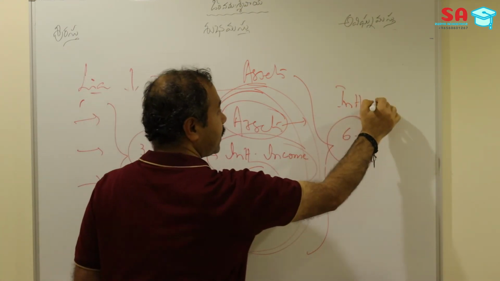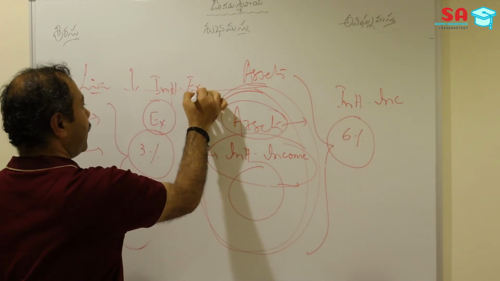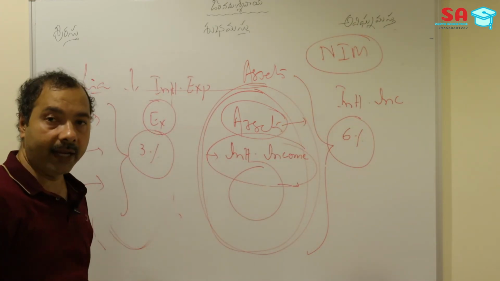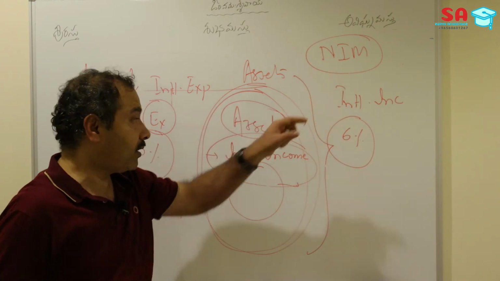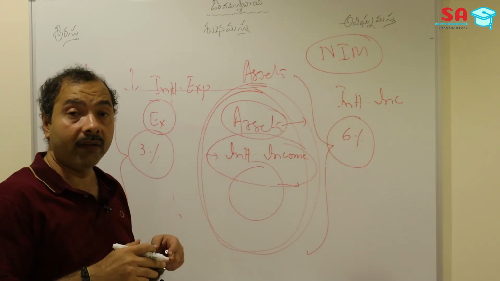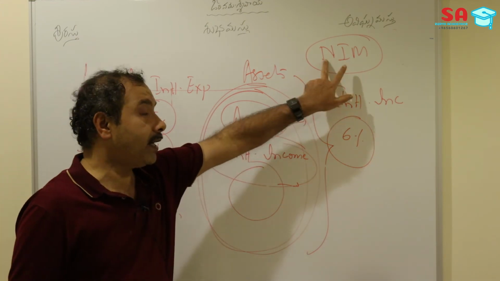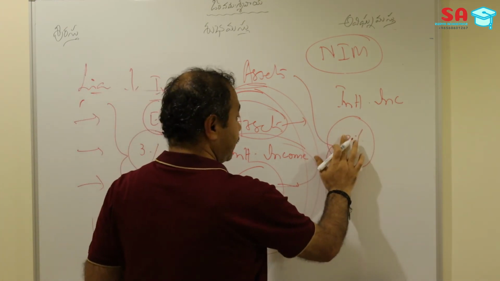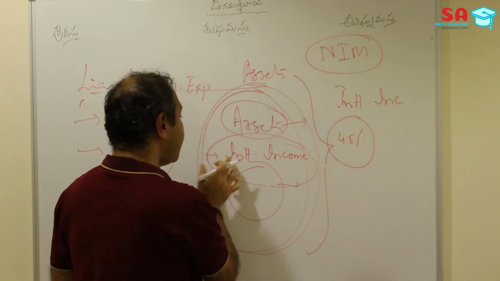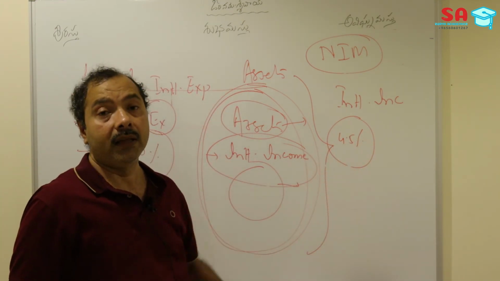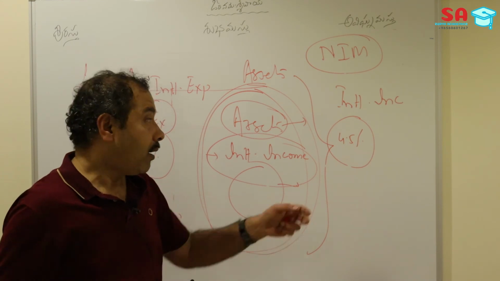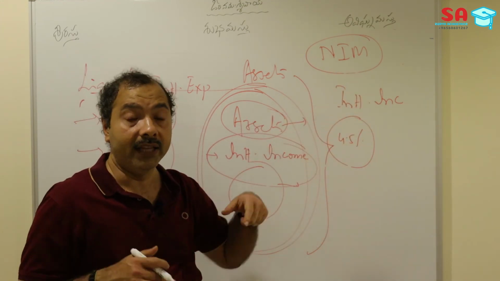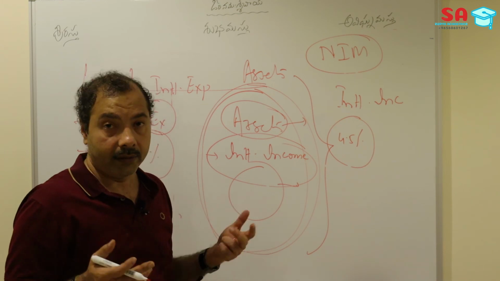The difference between the interest income and the interest expenses is the net interest margin, which in banking terminology we call the NIM. If the net interest margin is very wide, then we can say the bank is operating with very good profitability. When the net interest margin is very thin, suppose the cost of funds is 3% and the interest income is around 4.5%, the difference is only 1.5%. With this 1.5%, the bank has to take care of all its operating expenses, because it is operating with only a thin margin of 1.5%, and this may create a problem for the bank in future.